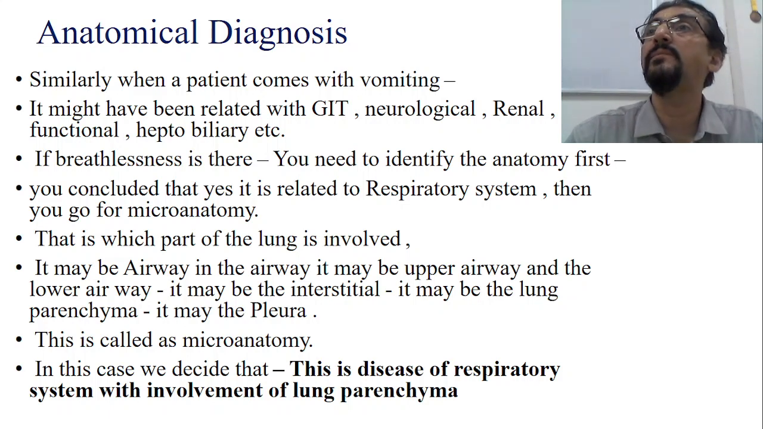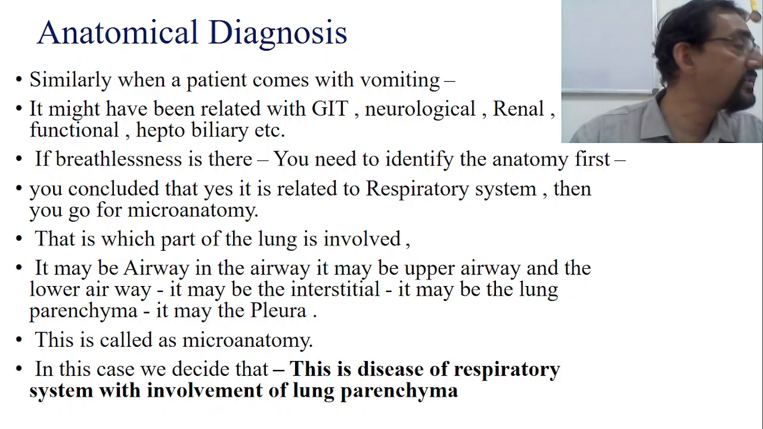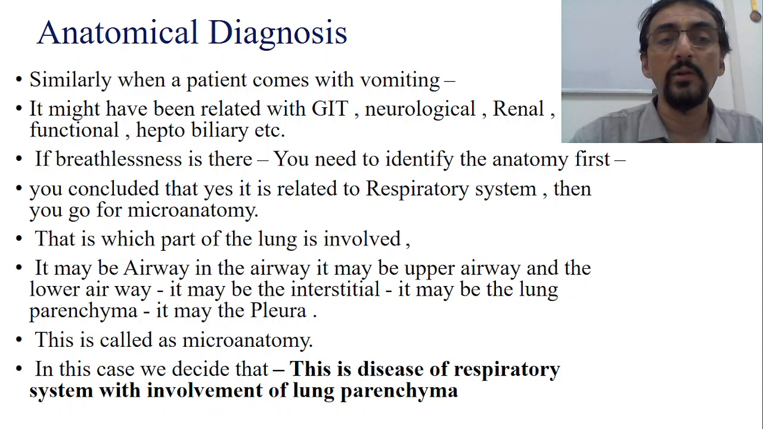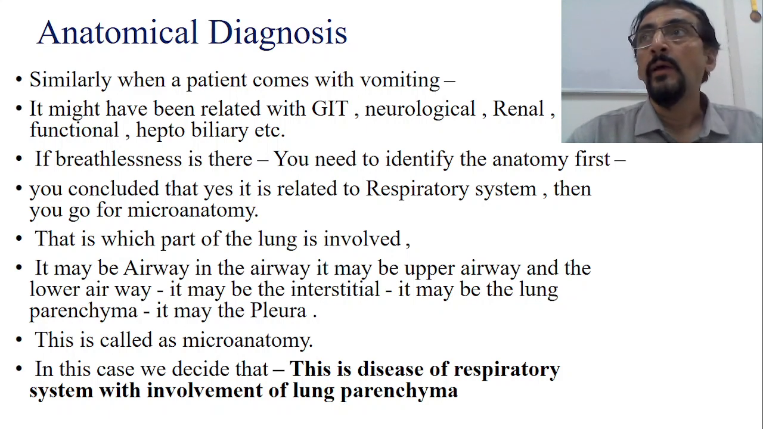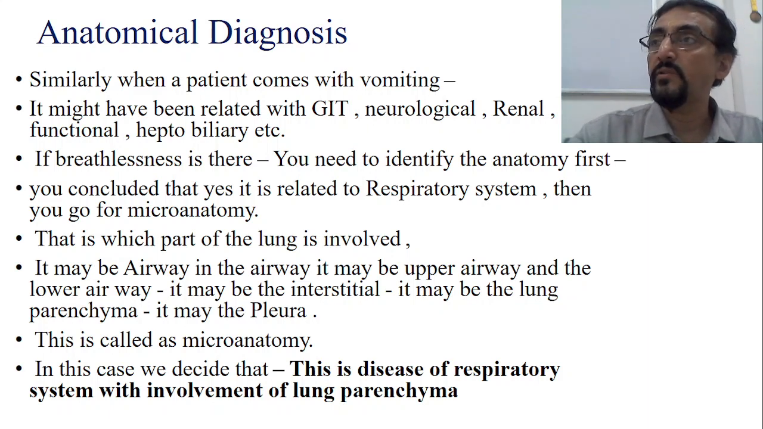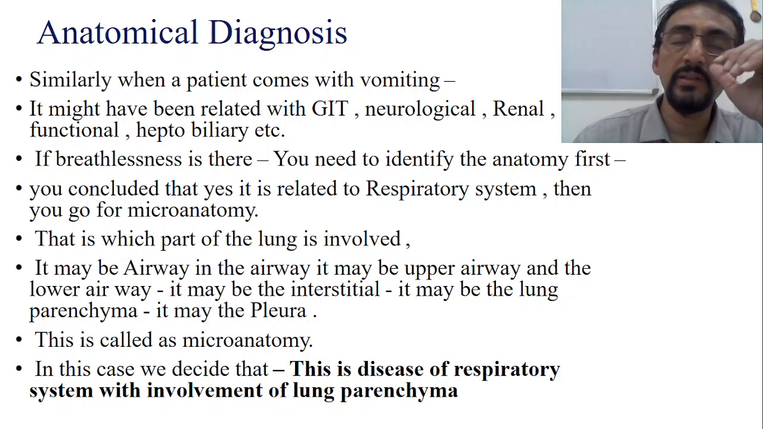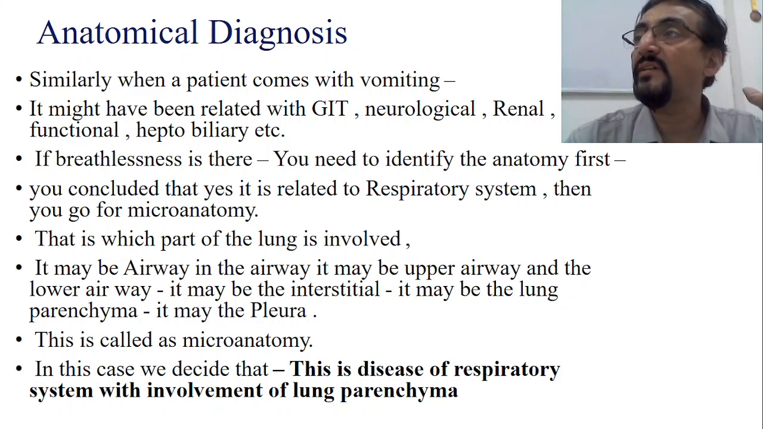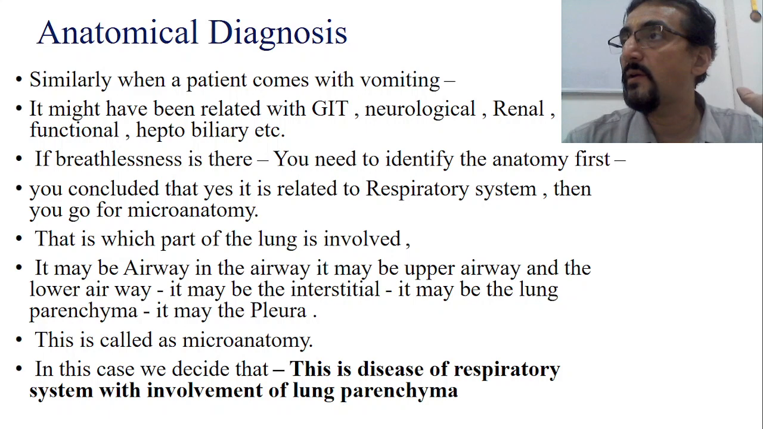When the patient complains, I am suffering from vomiting, by taking the detailed history you have to identify to which system of the body this particular symptom is related. So if breathlessness is there, you need to identify the anatomy first. Now by the symptomatology presented by the patient, suppose you confirm that this particular breathlessness is related to the respiratory system. So now the anatomical diagnosis is respiratory system, because the patient is also having cough,